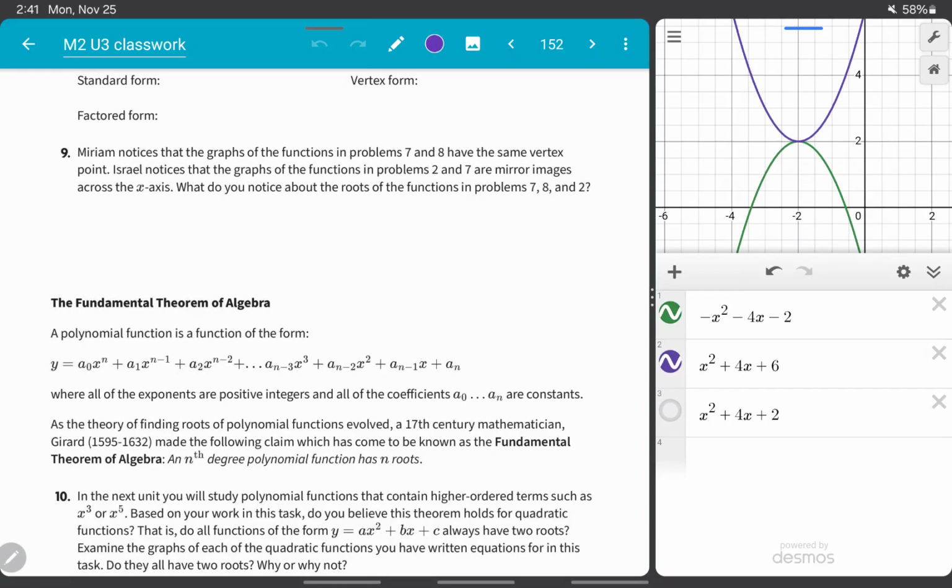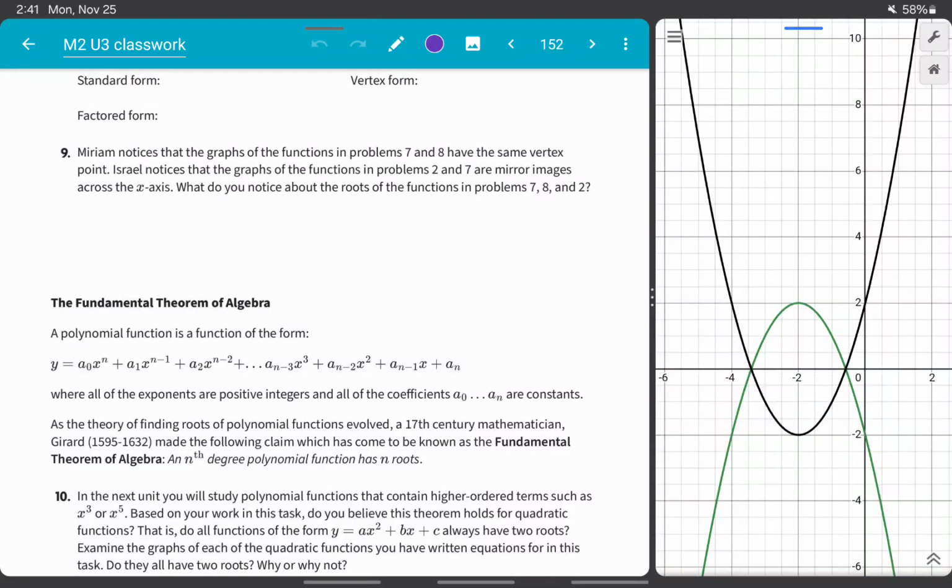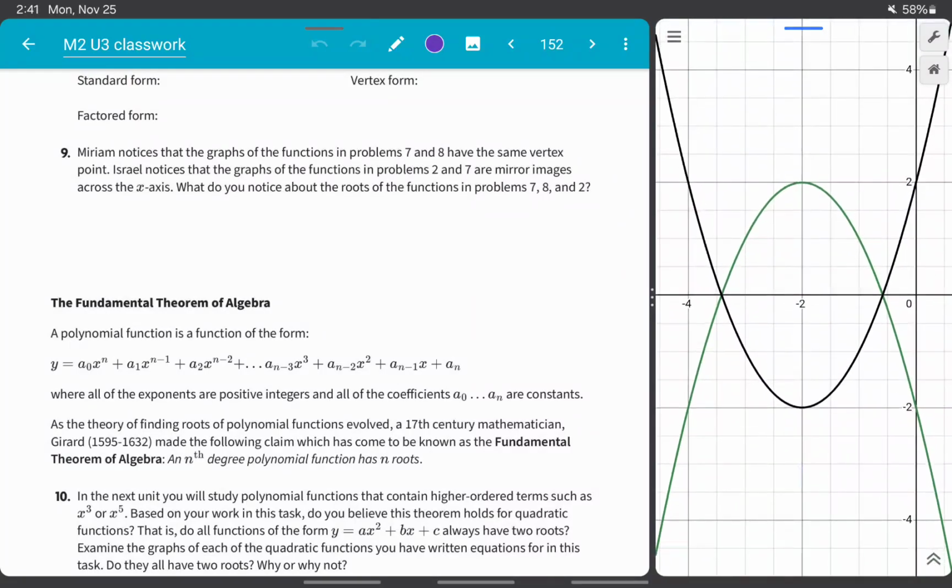Israel notices that the graphs of the functions in problems 2 and 7 are mirror images across the x-axis. Well, here's this one and this one. So those are reflections across the x-axis.